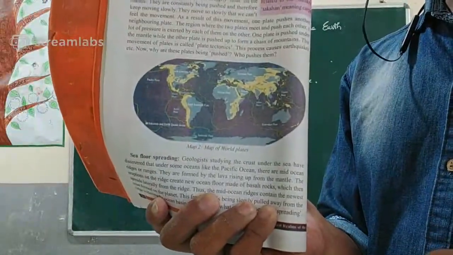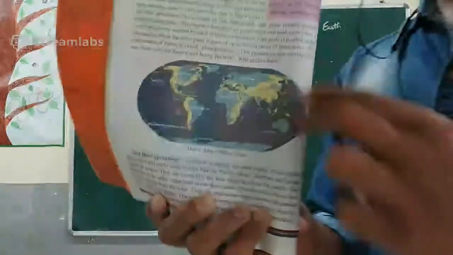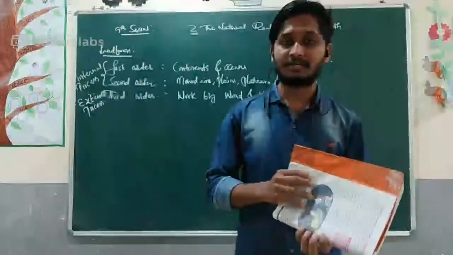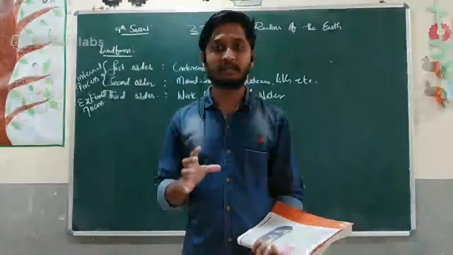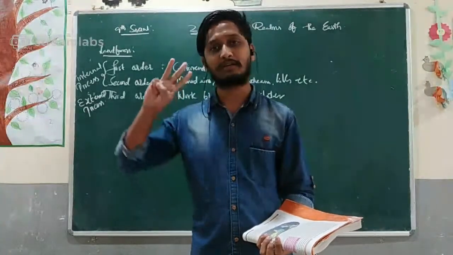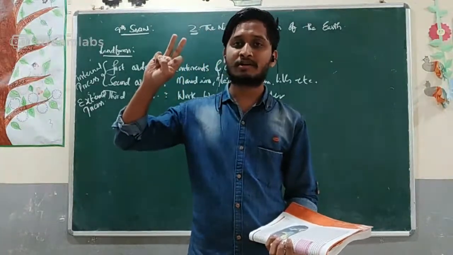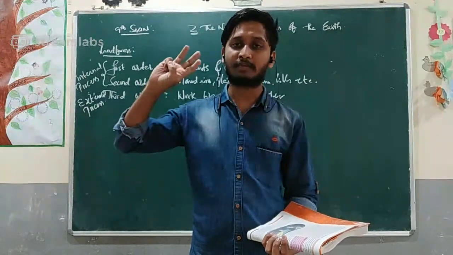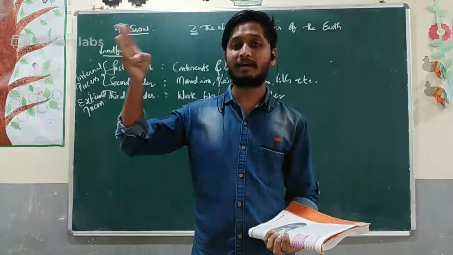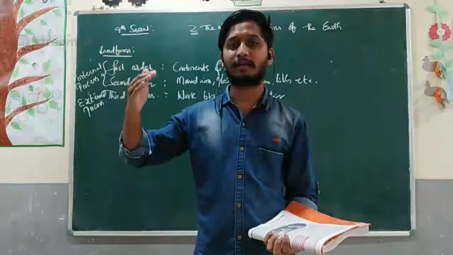He propounded a supercontinent, and in the first lesson itself we learned about the internal structure of the earth. The earth has three layers: crust, mantle, and core. The core again has two layers, outer core and inner core.